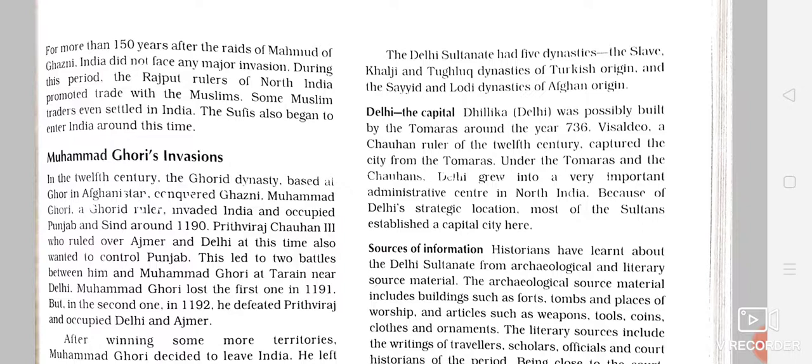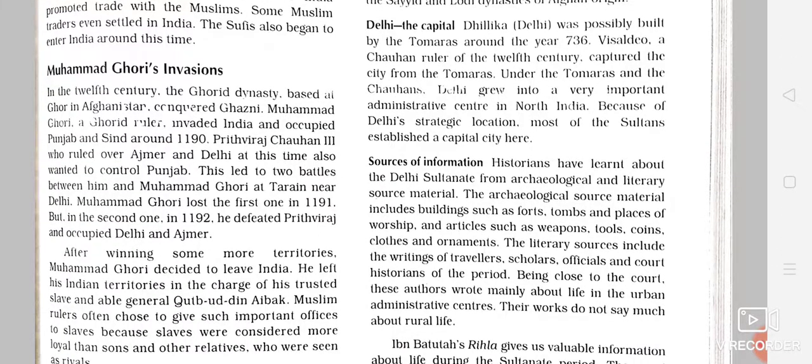So he had also come to India from Afghanistan. That time, he came to India in the year 1190. Before 1190 only, he had come to India a few years back, and that time he had invaded India and occupied the northwest, the northernmost part of India, like Punjab and Sindh, which is in today's Pakistan. So around 1190 he had already occupied these two places, and now he was moving towards Delhi and Ajmer.